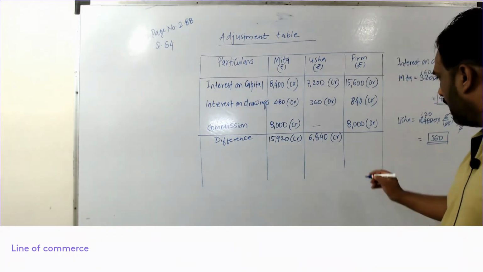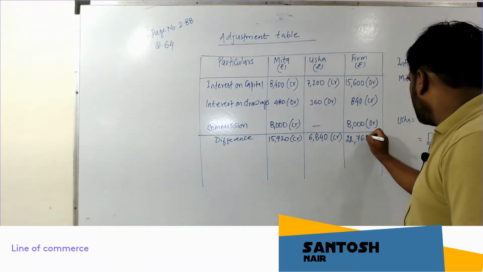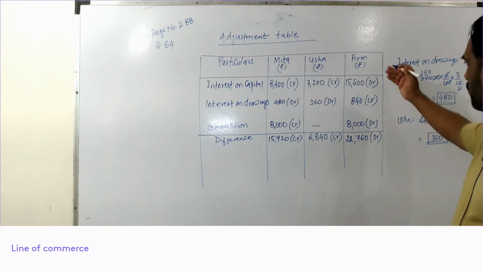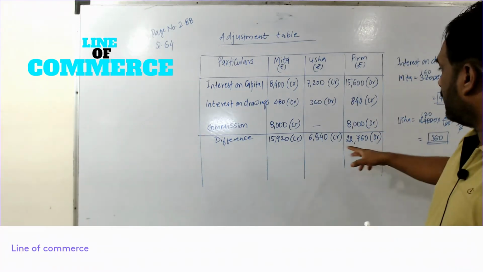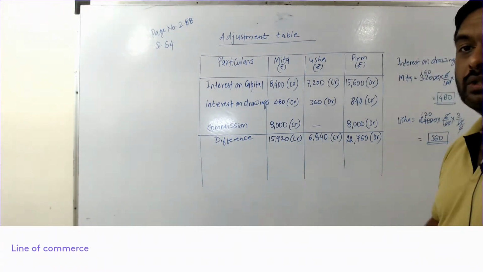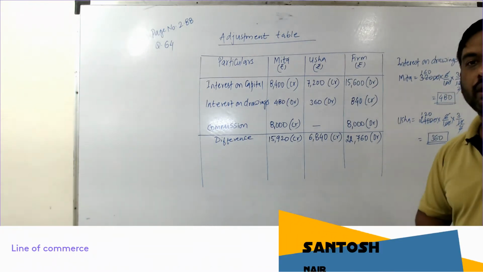If I do, I'm getting 22,760 debit. Hope you understood, because debit is more, so debit. You can find out whether this is correct or not. If you do the summation here, you will get this amount. That way also you can cross check whether you are doing it correct or wrong.